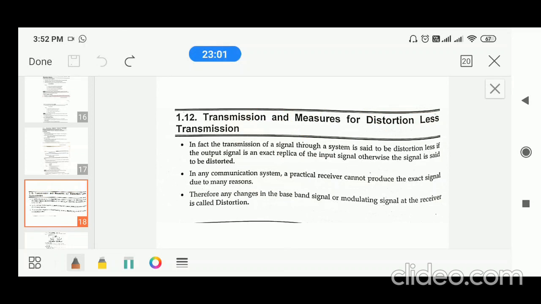Practically, no receiver can produce the exact signal, hence there will always be distortion. That is why you need to overcome the distortion. In other words, the changes in the baseband signal at the receiver are known as distortion.